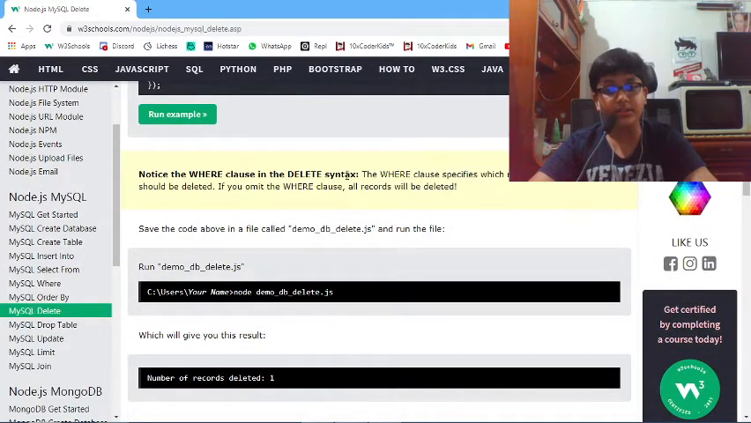Notice the where clause in the delete syntax. The where clause specifies which record or records should be deleted. If you omit the where clause, all records will be deleted.